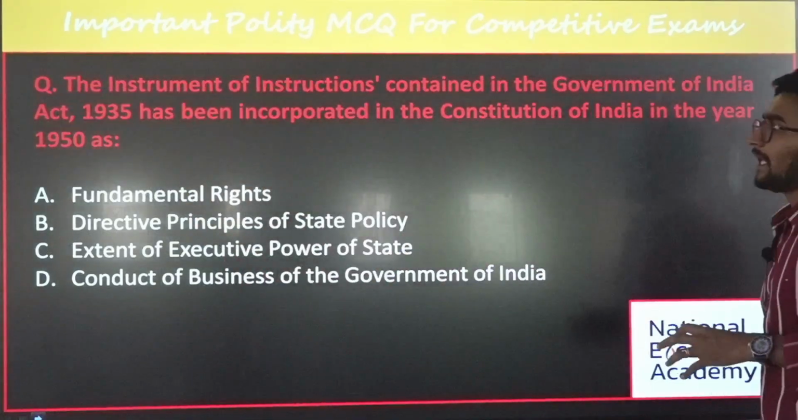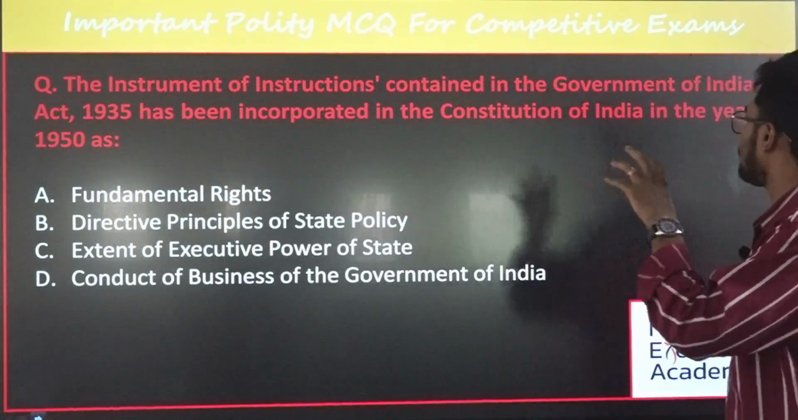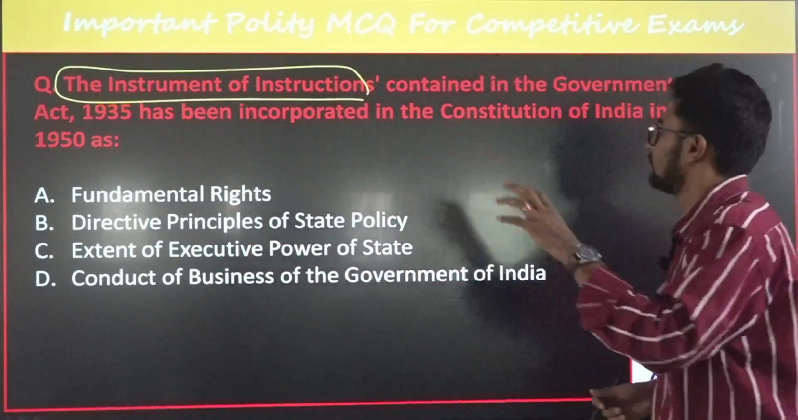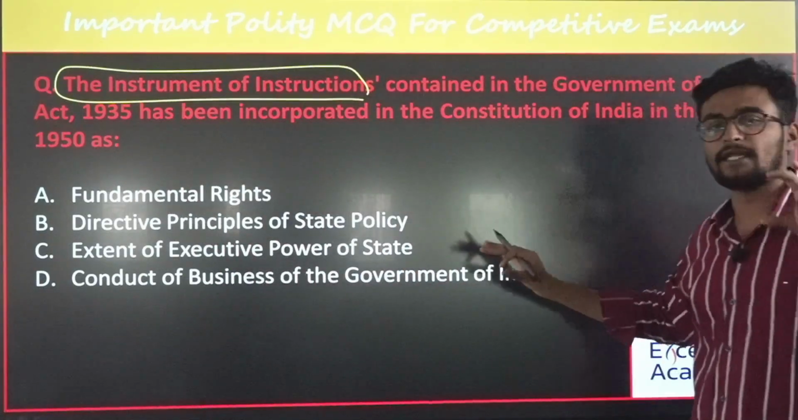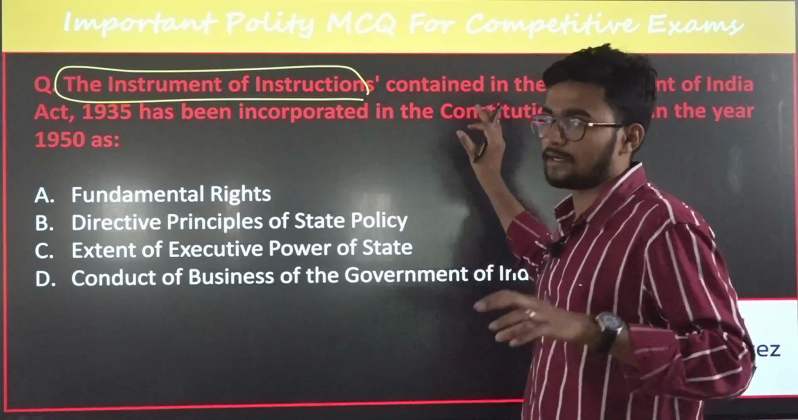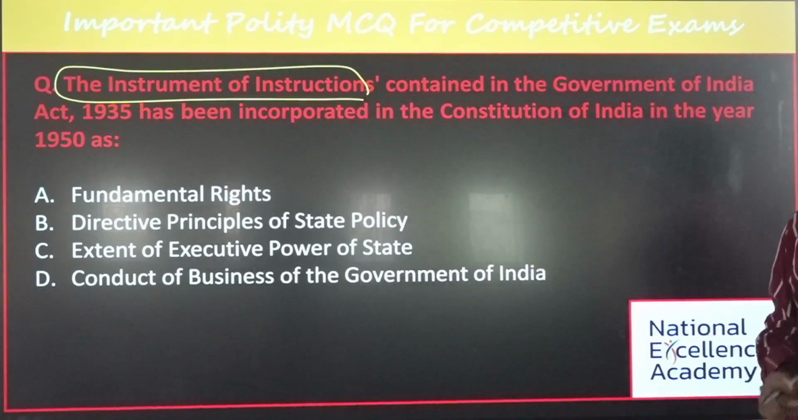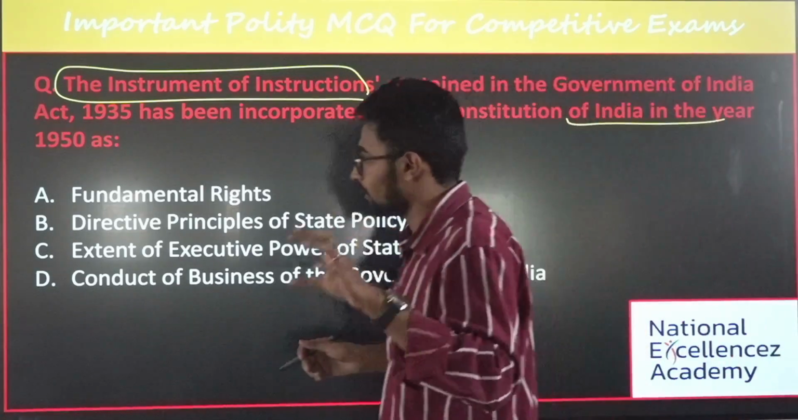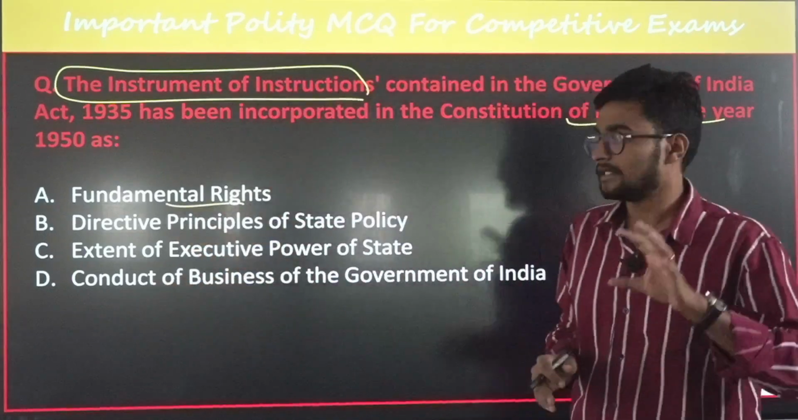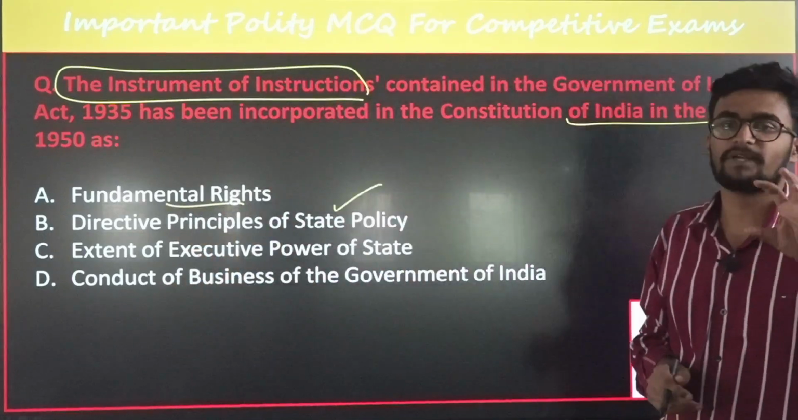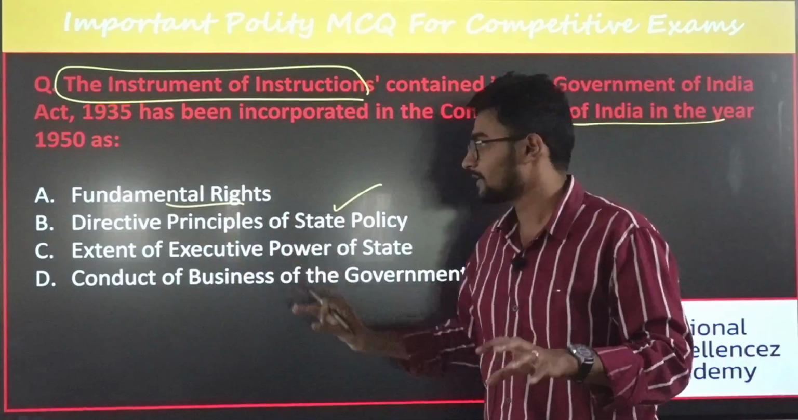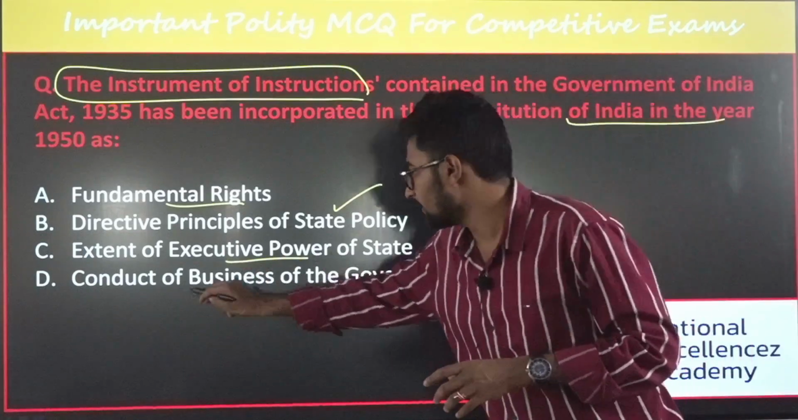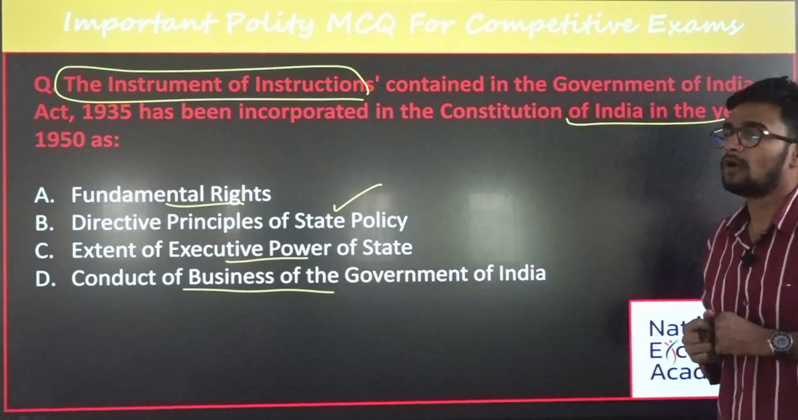The third question is about the instrument of instructions contained in the Government of India Act of 1935. It has been incorporated into which of the following? Is it a fundamental right? Is it a DPSP, the directive principles of state policy? The third is the extent of executive power of the state, and the last is the conduct of business of the Government of India. What do you think?